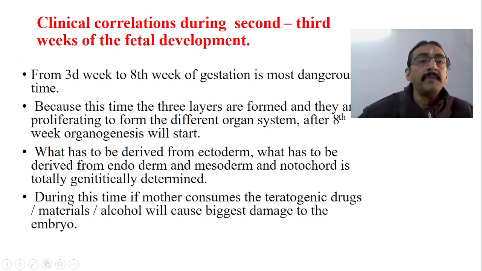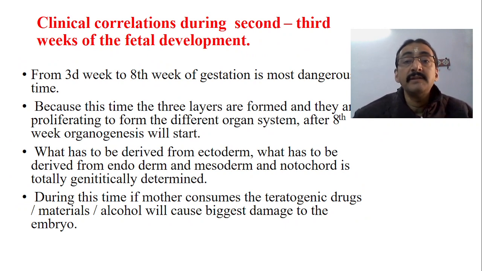Now from the third week to the 8th week of gestation, it is always considered the most dangerous time. Third week to 8th week means almost two months. Because at this time the three layers are formed and they are proliferating. Till now we have only seen the formation of the trilaminar layers. Now these layers are going to proliferate. Everything present in the body will be derived from these three layers only: ectoderm, endoderm, mesoderm. They will form each and every structure of the body, and their proliferation takes place between the third week to the 8th week of pregnancy in a very rapid way.